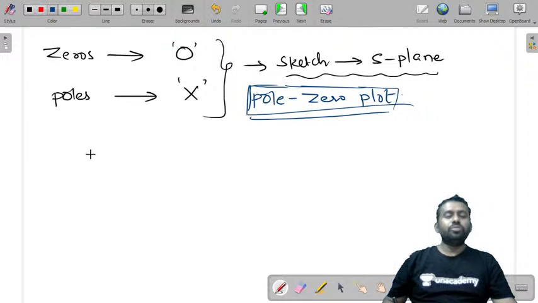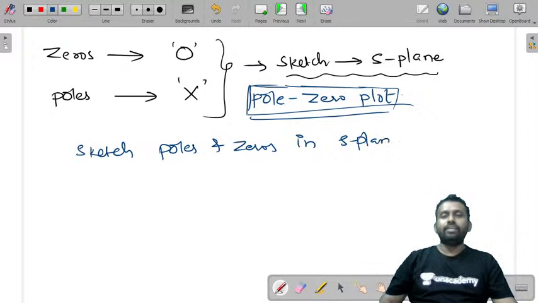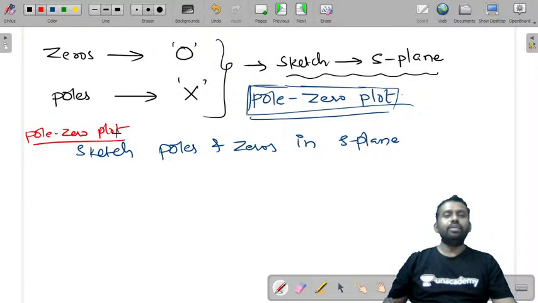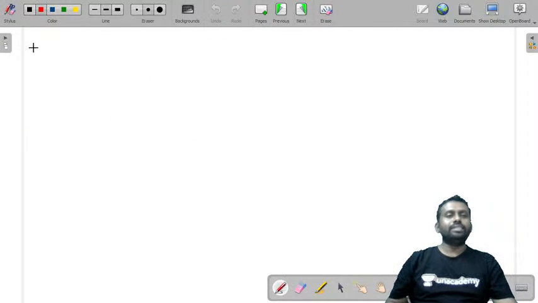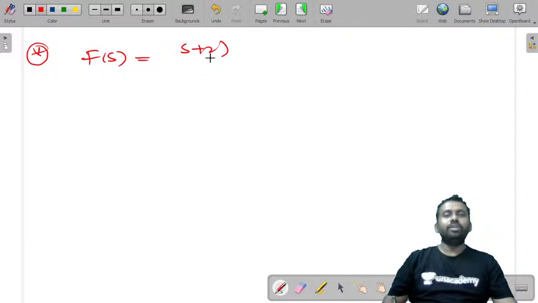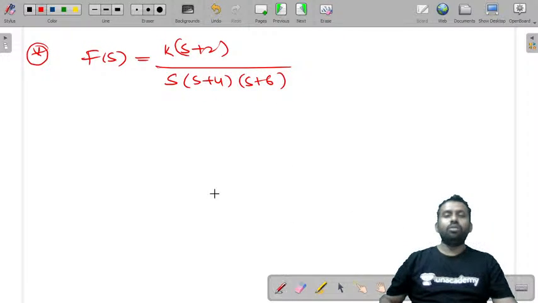See, that means you need to sketch poles and zeros in S-plane. That will give us a pole zero plot. Now let us take the same example that we have considered. F of s is equal to k into s plus 2, this is gain, over s into s plus 4 into s plus 6. Now how do you plot this?